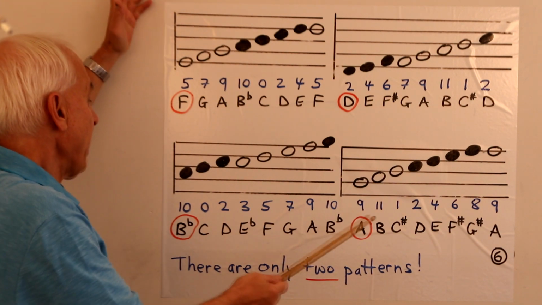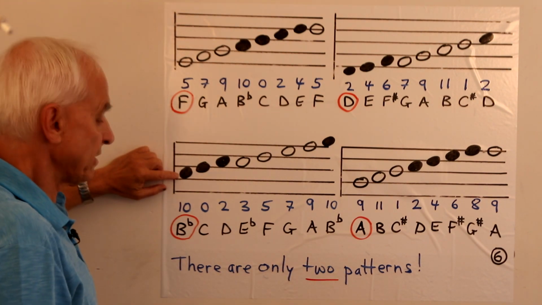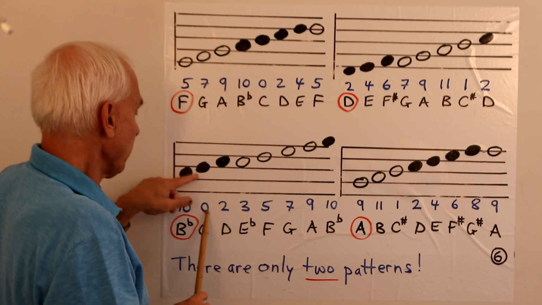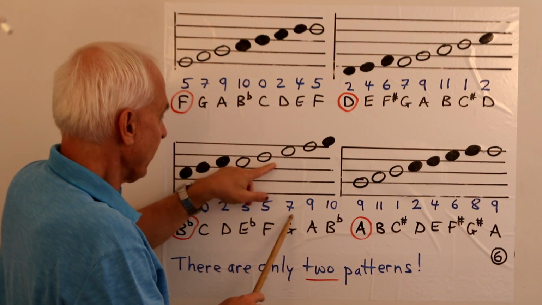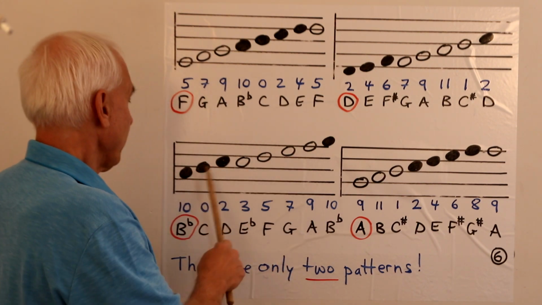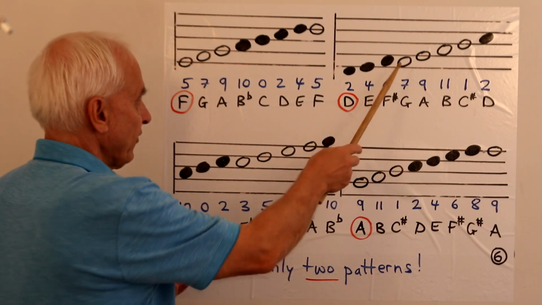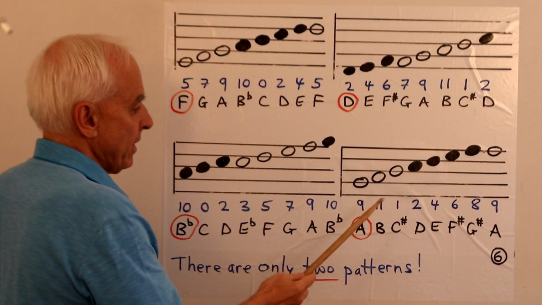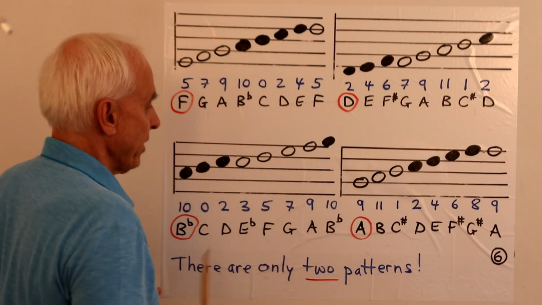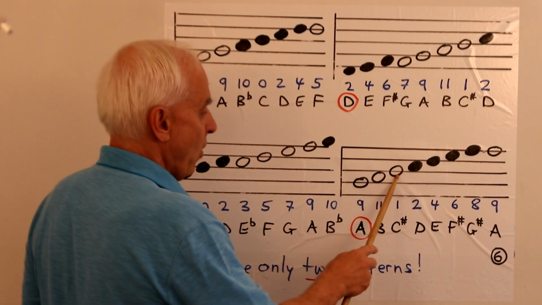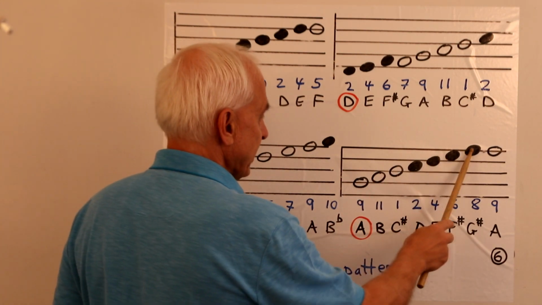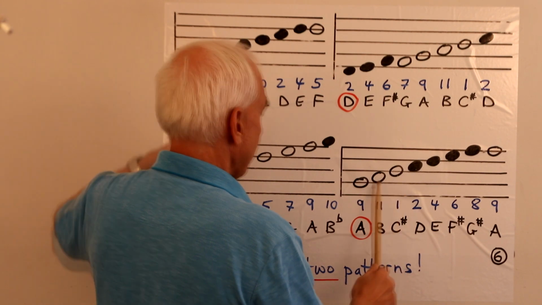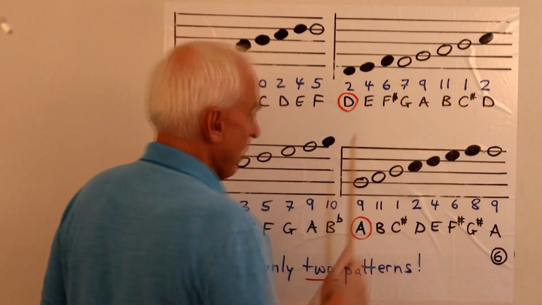Okay, and here's B flat. There's 10, that's B flat. 10, 0, 2, 3, 5, 7, 9, 10. Three black ones, followed by four white ones. Same pattern as that. A scale: there's number 9, 9, 11, 1, 2, 4, 6, 8, 9. Same as this. Three white notes, four black notes.